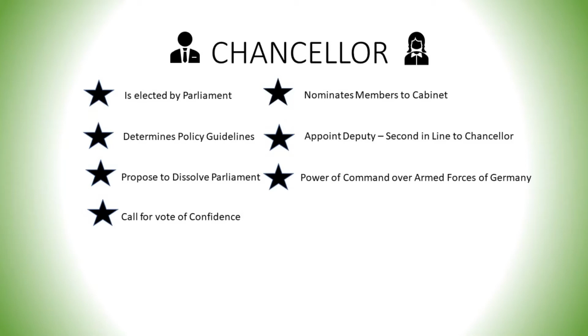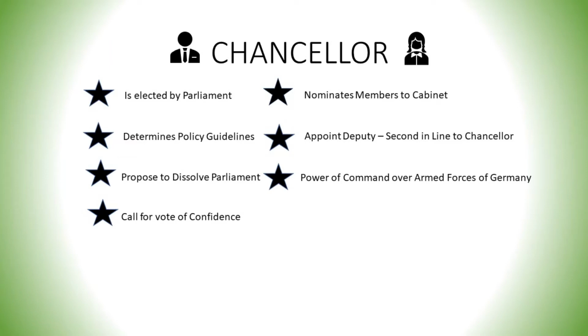Now, the chancellor is elected by the Bundestag. However, the chancellor has significant power and responsibilities, those being that the chancellor may nominate members to the cabinet, the chancellor may determine policy guidelines within Germany, the chancellor may appoint a deputy, second in line to the chancellor, the chancellor may also propose to dissolve the parliament to the president, the chancellor also has the power of command over the armed forces of Germany, and finally, the chancellor may actually call for a vote of confidence in order to get parliament in line, of course.